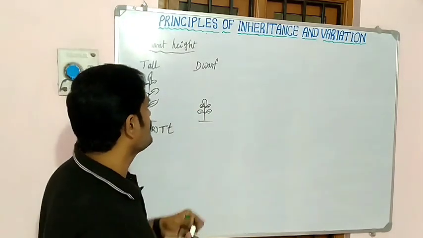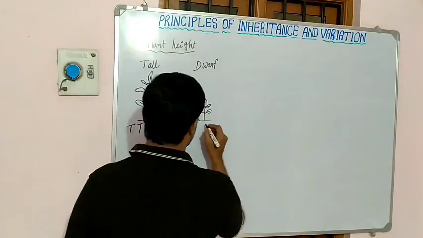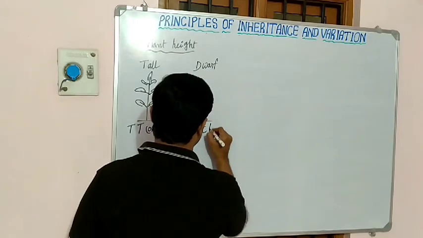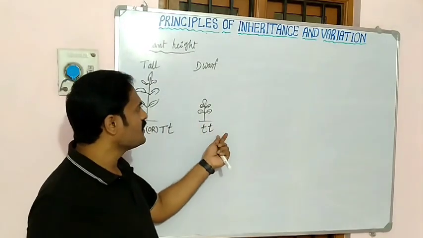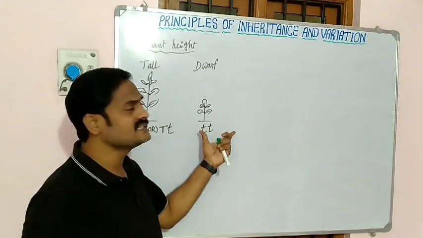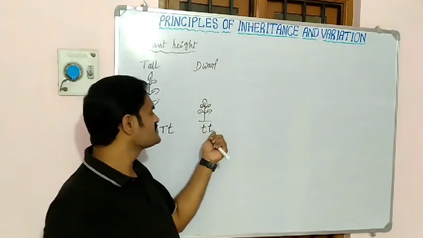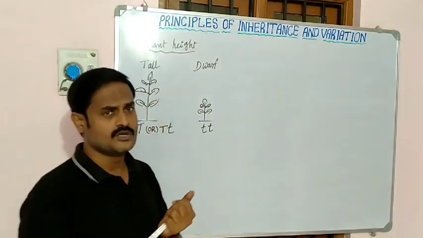Then coming to the dwarf. Dwarf is compulsorily small t and small t. So small t and small t indicates dwarf, both genes indicate dwarf.